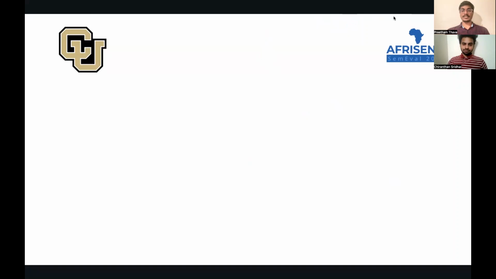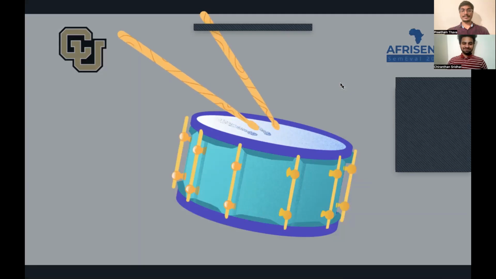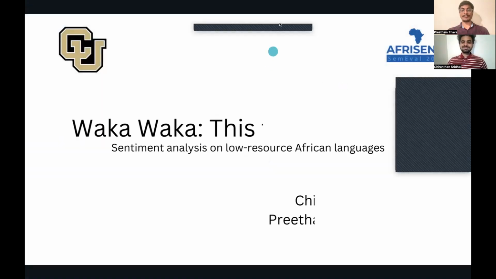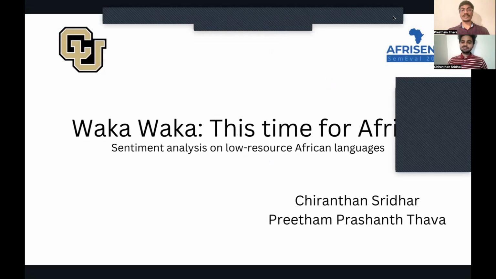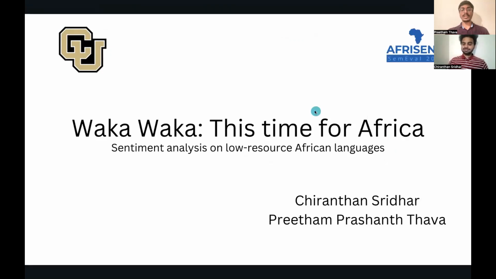We, Preetham and Chirantan, are working on the project titled Waka Waka, this time for Africa. We also are identifying how we can use existing NLP language models, and how we can use those to perform sentiment analysis on low resource African languages.